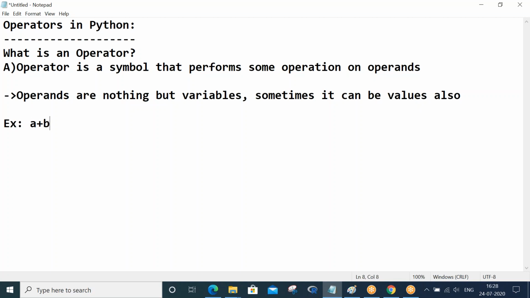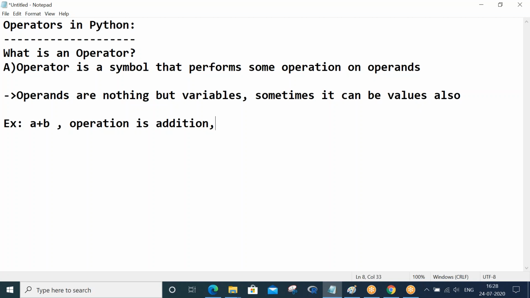Here in this case, I'm writing a plus b. What is the operation happening between a and b? The operation is addition, happening on the variables a and b.